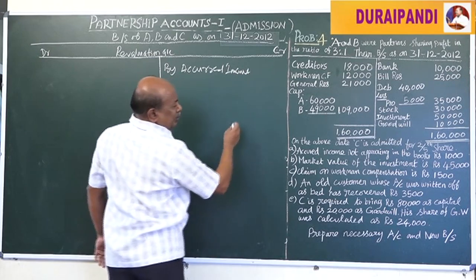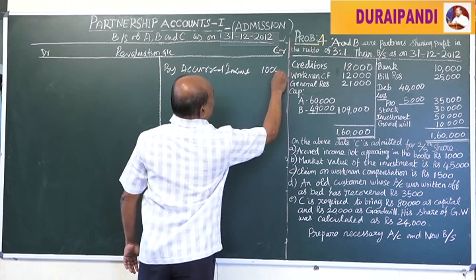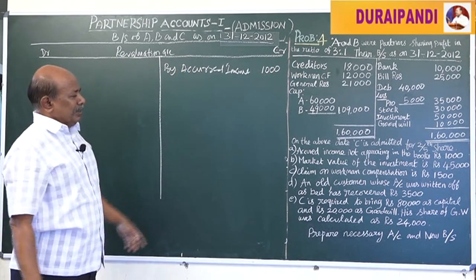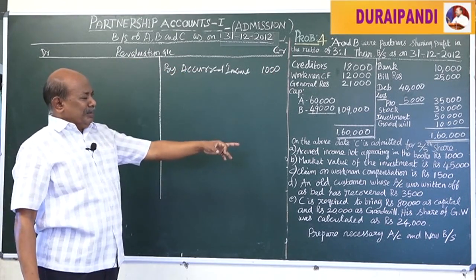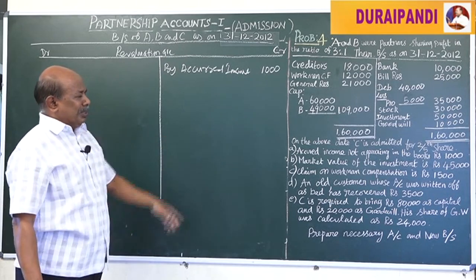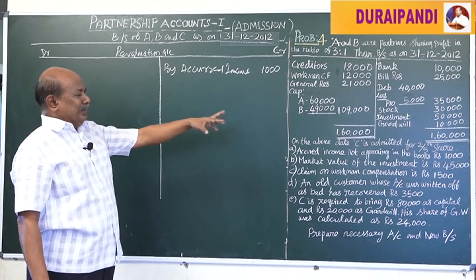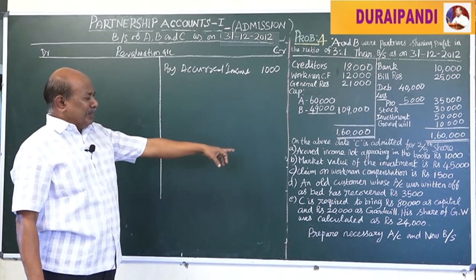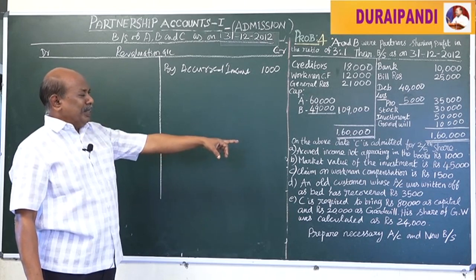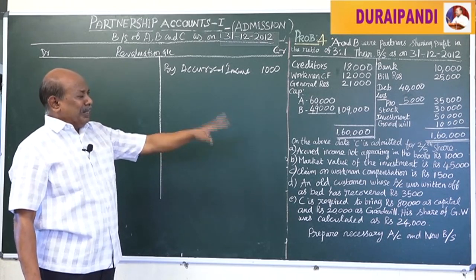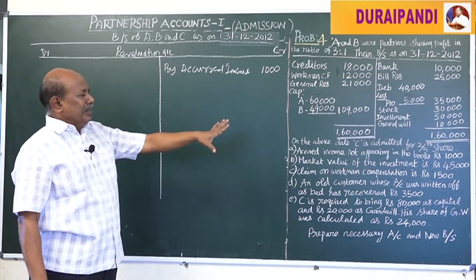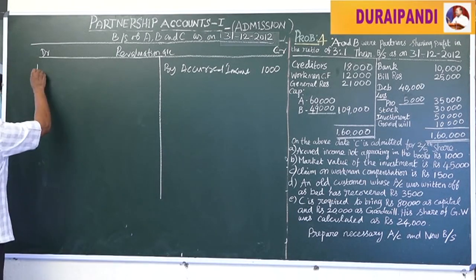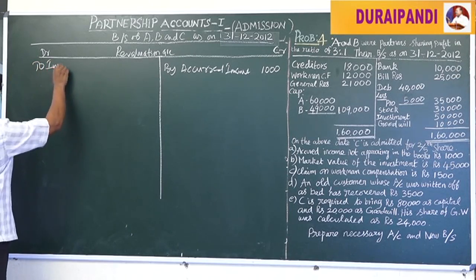Accrued income, rupees 1,000. It is a new income. Income should be credited to the revaluation account. Then the market value of the investment is rupees 45,000. You see that in the given balance sheet, investment is worth rupees 50,000. Now, as per the market valuation, it has only 45,000. It is a loss of rupees 5,000. That is, the loss should be debited to the revaluation account for investment.